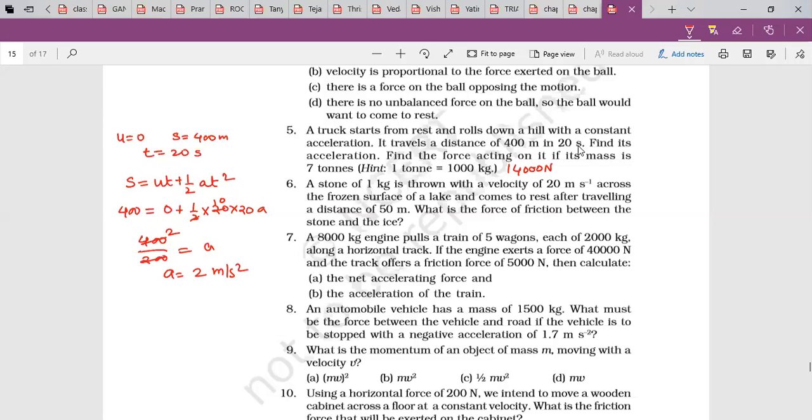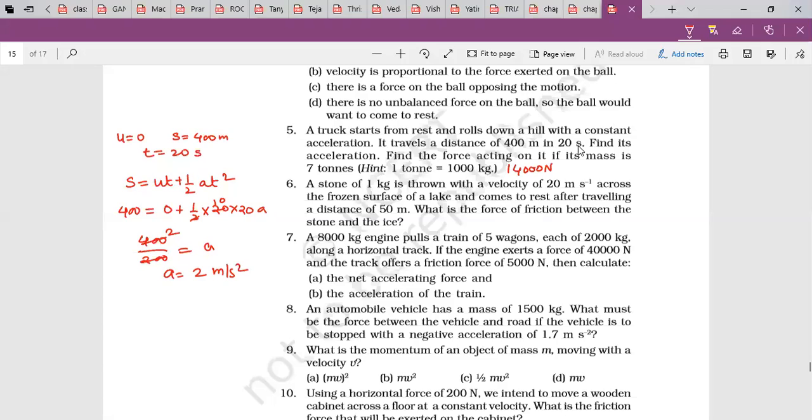Ma'am, acceleration is minus 8 meters per second square. Minus 8? No, it's 4. Yes, ma'am, it's minus 8. Ma'am, minus 4 means it will be minus 4 meter per second square, retardation. Yes, ma'am, it's minus 4 meter per second square. No, it's minus 4. And force is equal to 4 Newton.